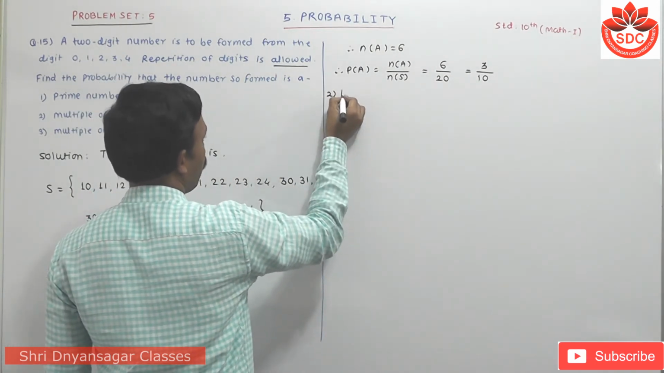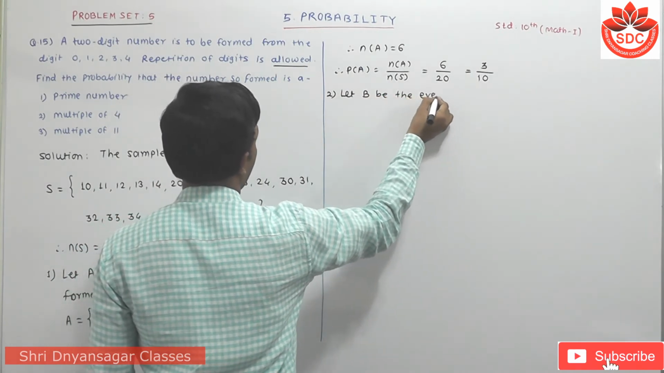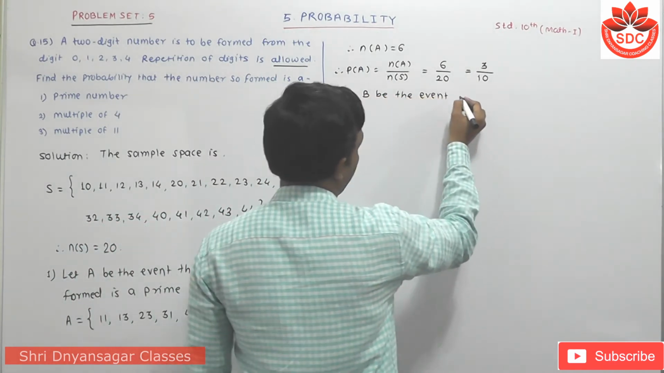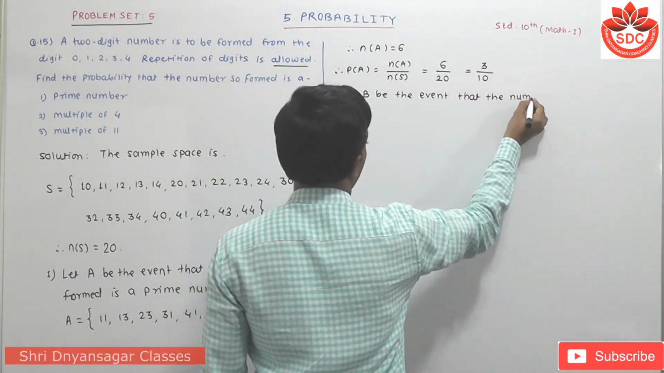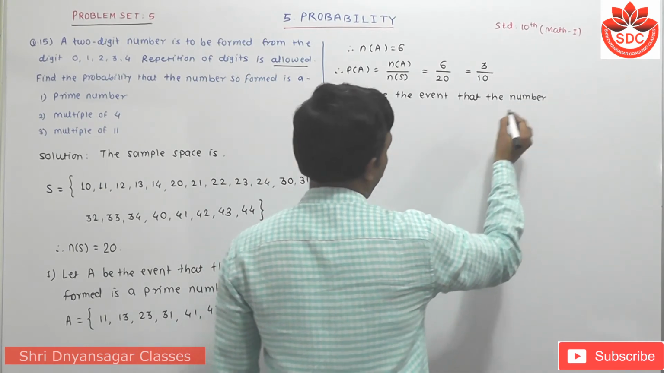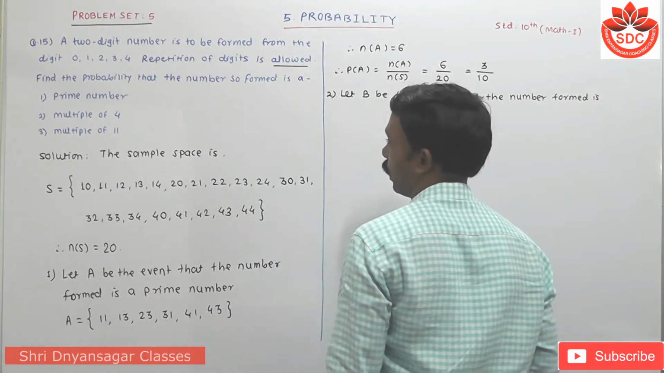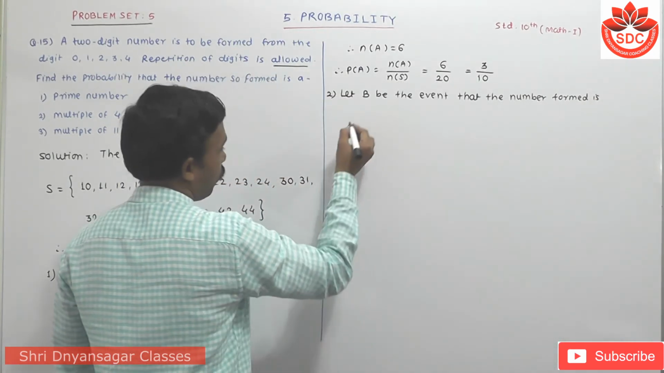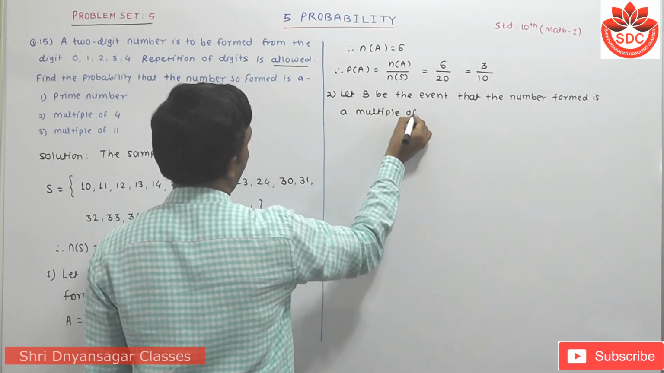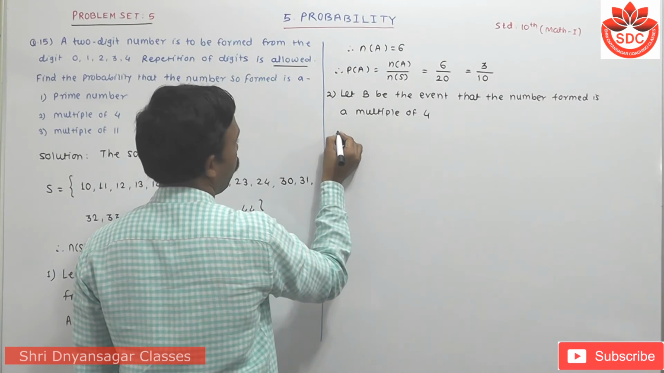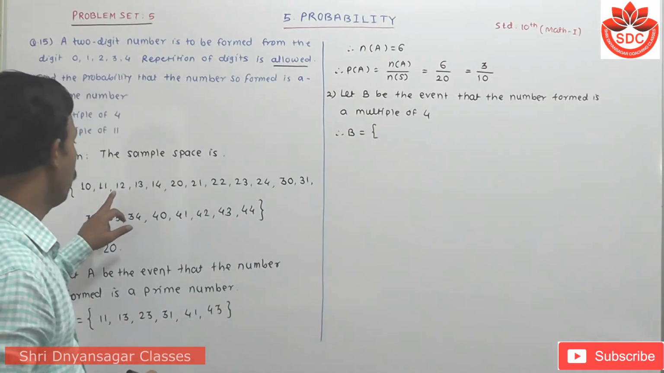Then second one is, let B be the event that the number formed is a multiple of 4. Therefore B here, multiple of 4 means that 4 3s are 12.